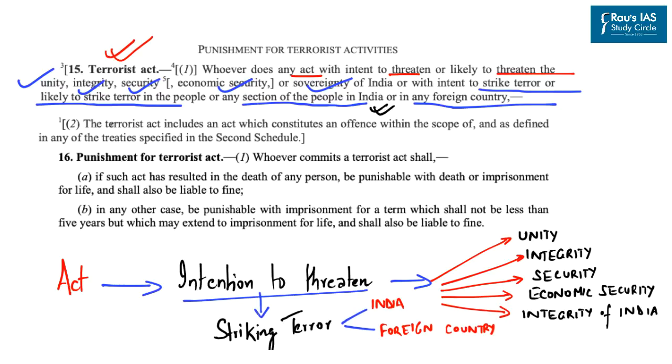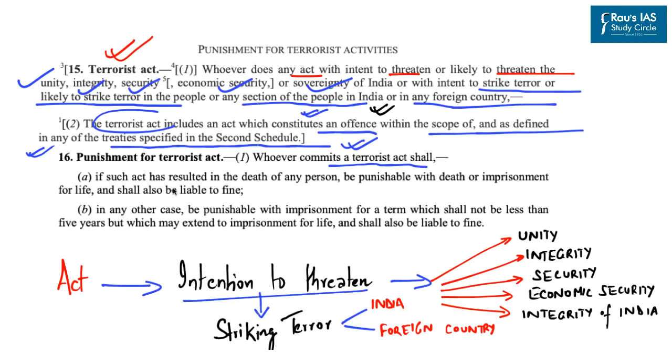It further says that a terrorist act includes an act which constitutes an offense within the scope of and as defined in any of the treaties specified in second schedule. So, if any act has been considered as an offense under any of the treaties specified in second schedule to the UAPA, then such act shall also be considered as a terrorist act as per UAPA Act.